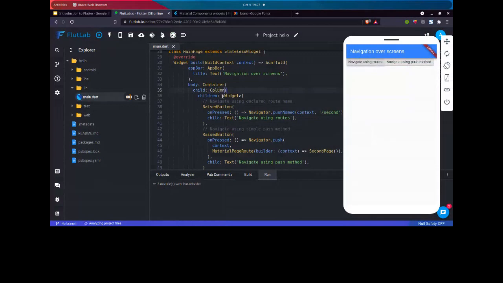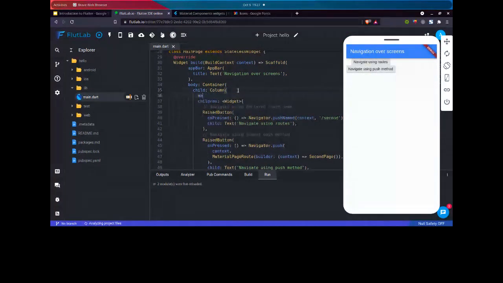So let me show you some extra features of a column and row. Currently, it's taking the minimum space, one by one. There is no space between them. You can use functions like main axis alignment. When you use Android Studio or VS Code, you will get code suggestions, so you don't have to write all the code.